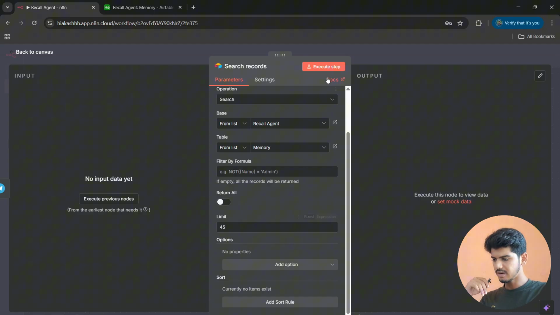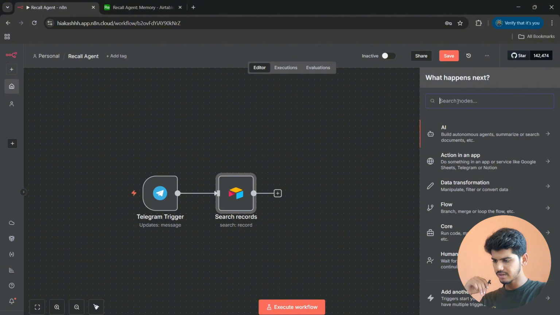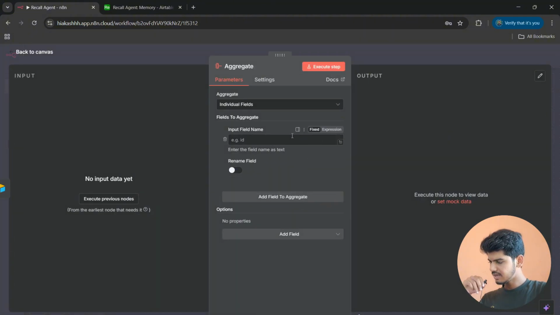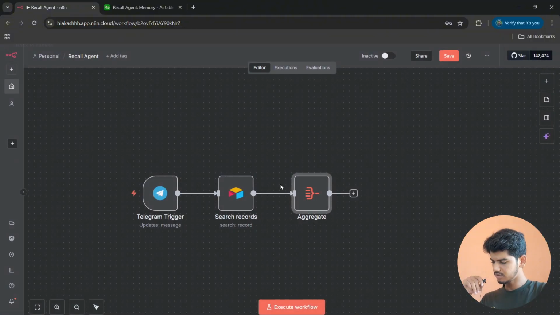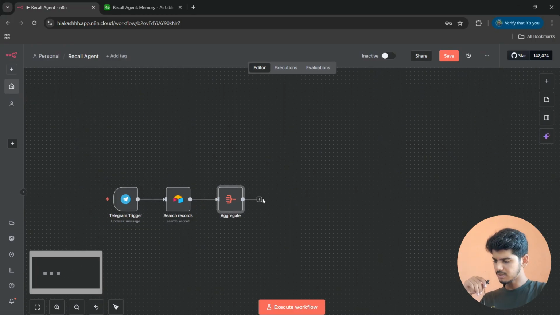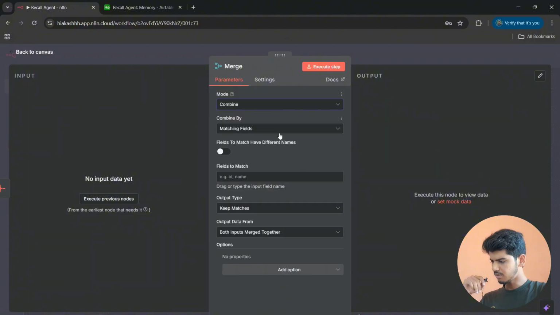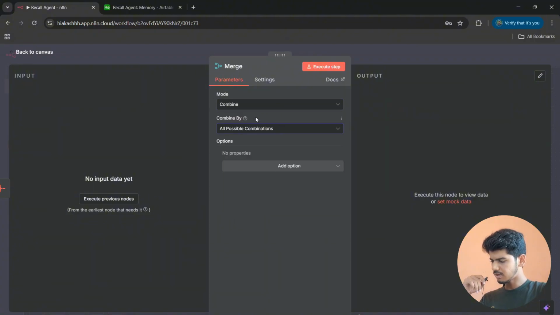Go back to the canvas, and now we need an aggregate. So search for aggregate, and here with the orange icon, click on this and set this to aggregate individual fields. And for the input field name, we need to enter the name of the field which we have used before. That is, in Airtable we have used this memory one, so we have to just write memory here. Now click on the plus icon again and search for the merge node, and change this mode from append to combine, and combine by all possible combinations, and go back to the canvas again.